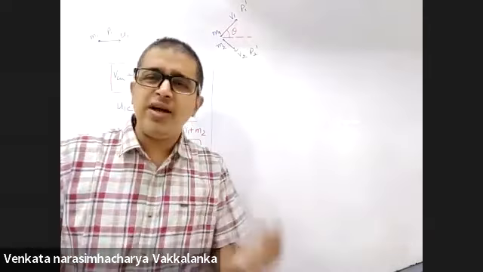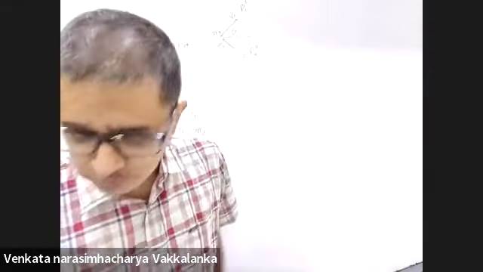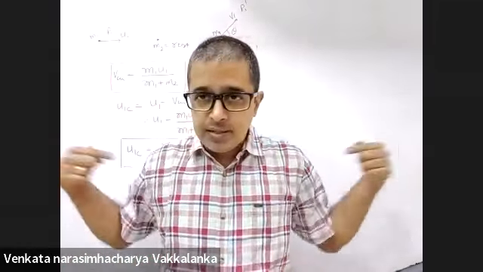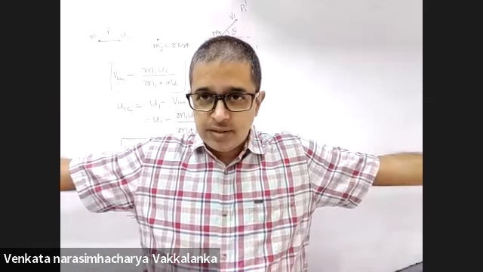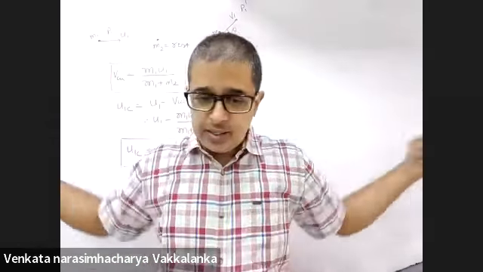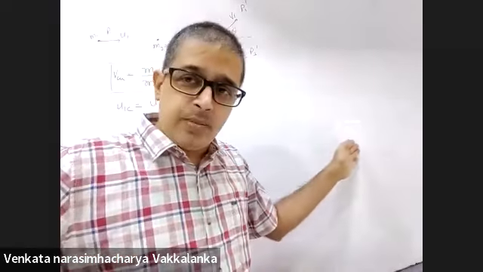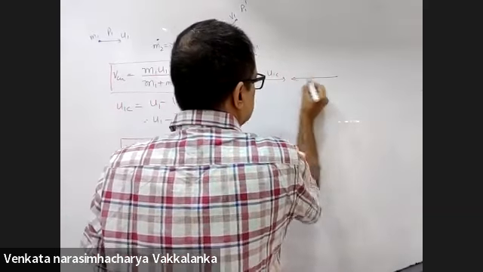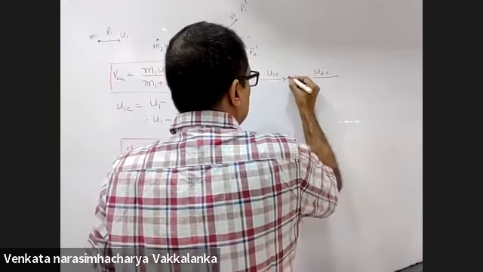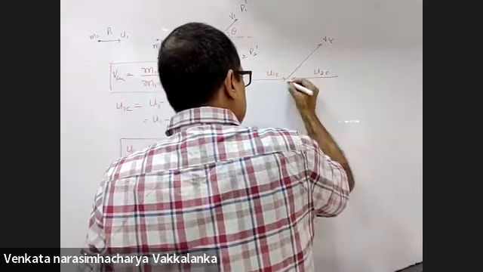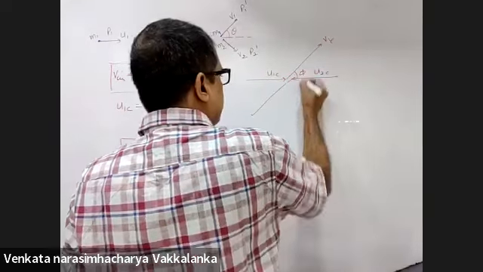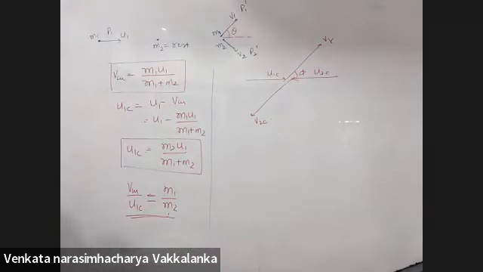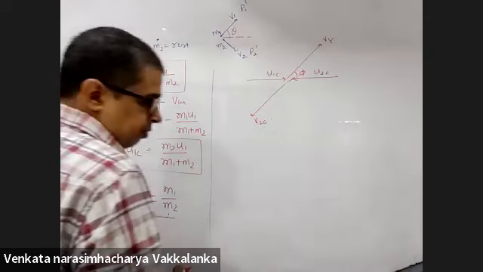What did you tell me? If I look at it from the center of mass frame, your point was that in a head-on collision, particles coming straight will go back straight. But if it's an oblique collision, particles coming straight will again go back straight, but at a different angle. This is what you were trying to tell me. If this is U1C, this is U2C, after the collision this will be V1C, this will be V2C. There will be an angle phi. Agreed?